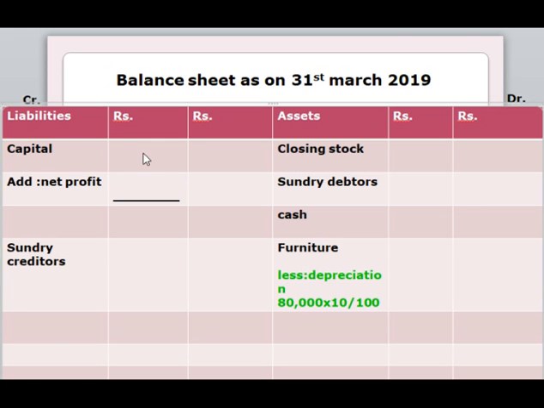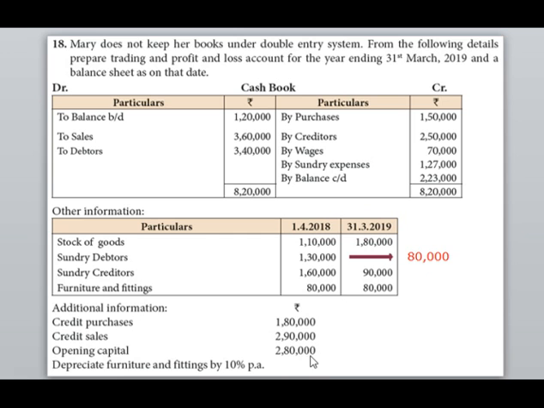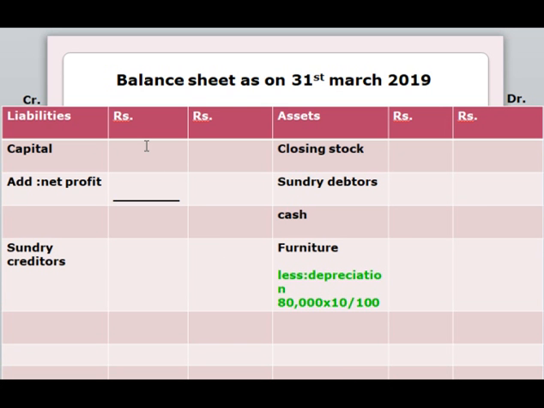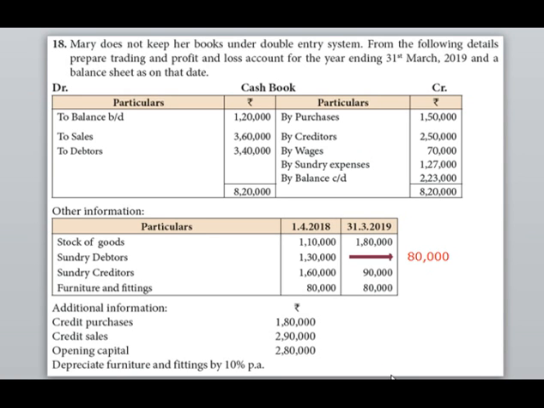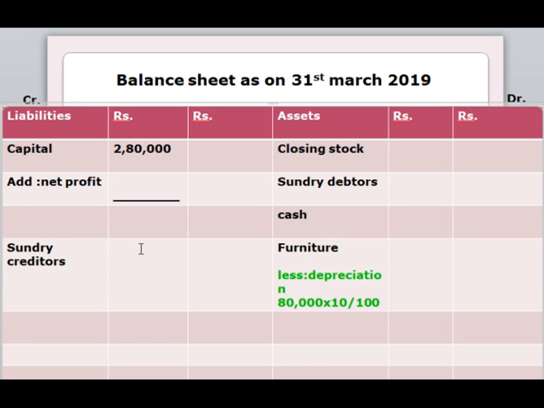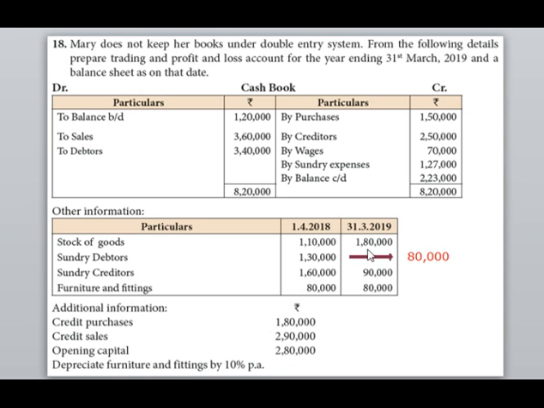The amount for opening capital is 2,80,000. As we didn't find the amount for net profit, leave it as it is. The amount for sundry creditors is 90,000. As we know, we have to put the amount of closing balance in balance sheet. The amount for closing stock is 1,80,000.